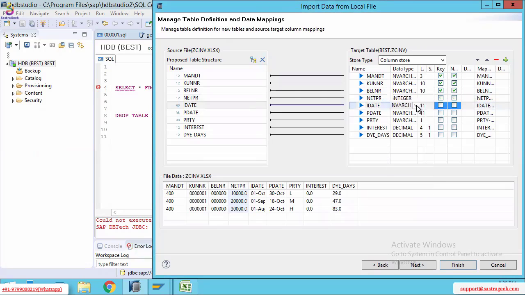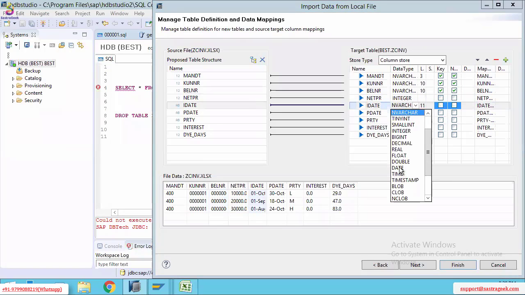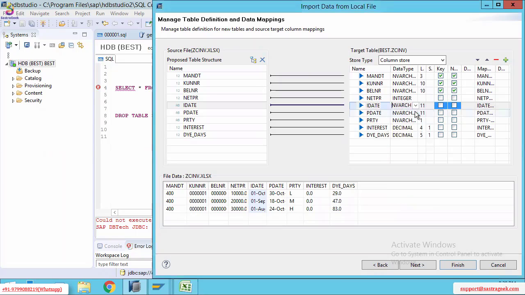And date. For the date data type, you can specify date here also, but if you specify nvar_char, that's better. Why? Because if you specify the date data type, sometimes you will get problems, since date data types have conversions for different formats like YYYYMMDD and YYMMDD. So sometimes it may give a dump. If you want to avoid that in HANA, the best option is nvar_char. You can give this one also.